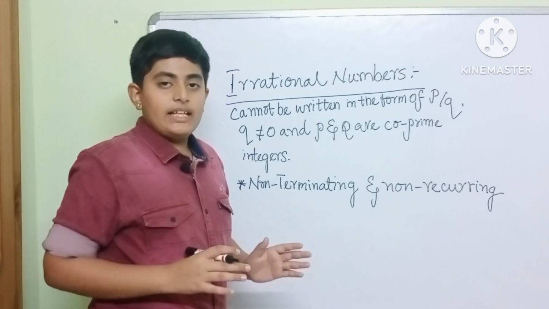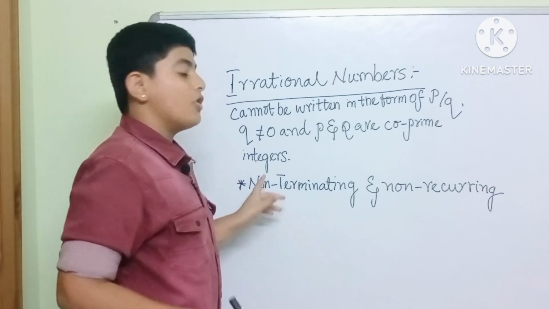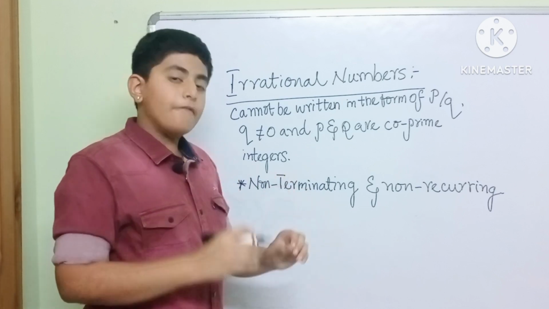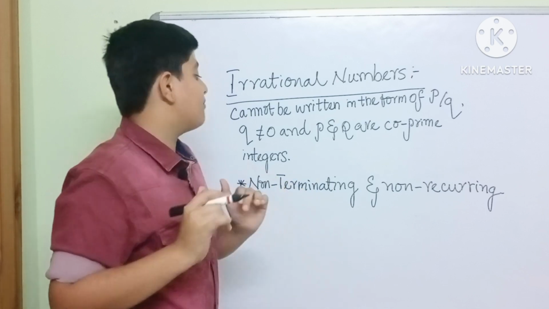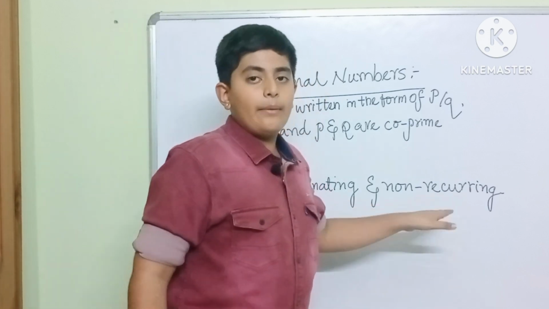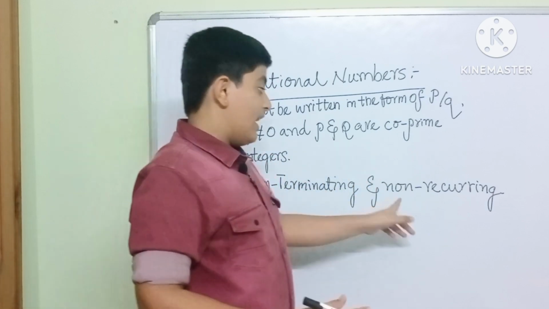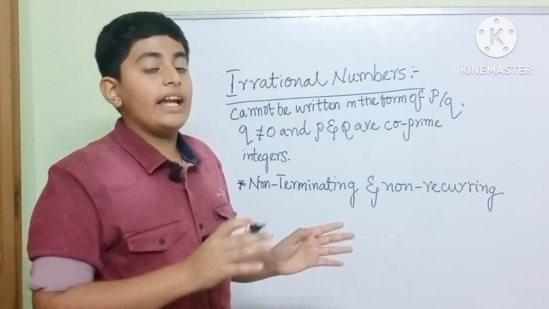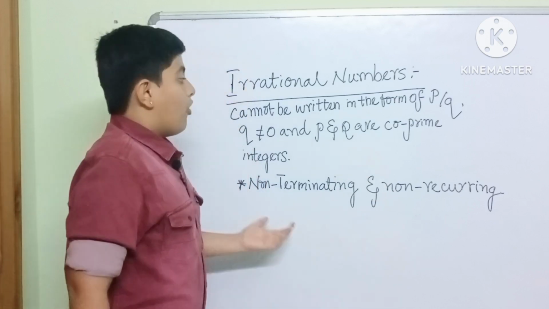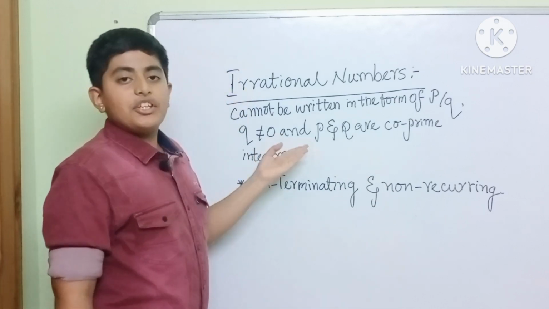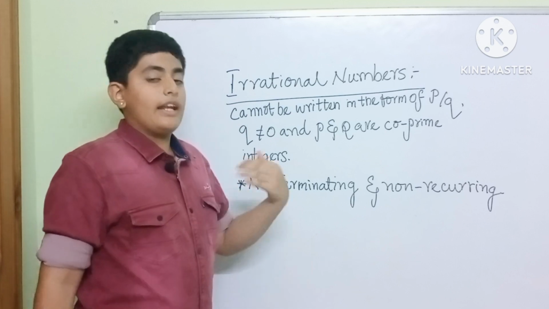Here terminating means finite decimal places after the decimal point. Non-terminating means infinite decimal places after the decimal point. Recurring or repeating means a group of numbers repeating again and again after the decimal point. But here it is non-recurring, that means it does not repeat again and again. I hope you have understood the definition and the decimal expansion of irrational numbers. Let us go into the next topic.